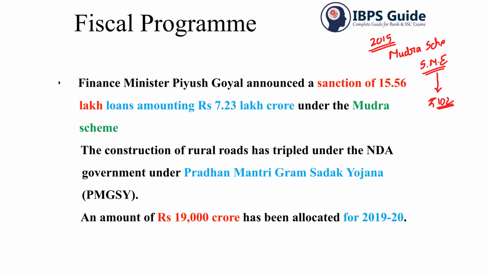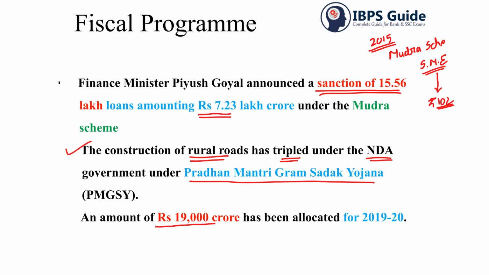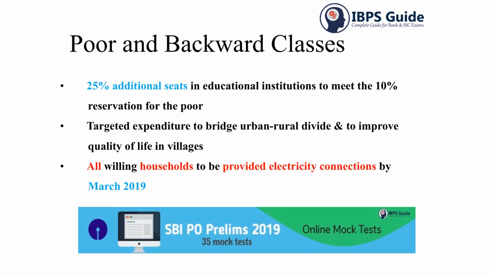Now the finance minister has announced a sanction of 15.56 lakh loans amounting to 7.23 lakh crore under the Mudra scheme. And then the construction of rural roads has been tripled under the NDA government under Pradhan Mantri Gram Sadak Yojana, and an amount of 19,000 crore has been allotted for 2019-20.